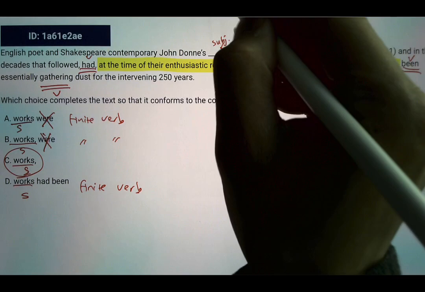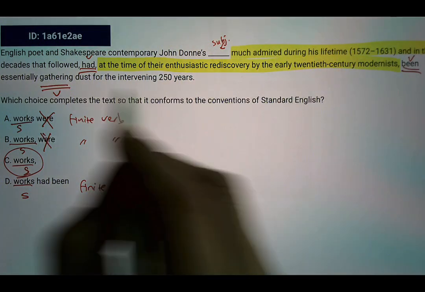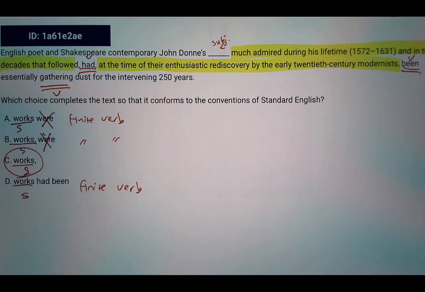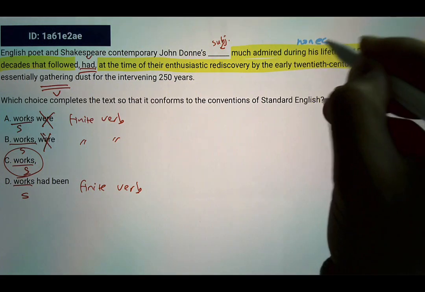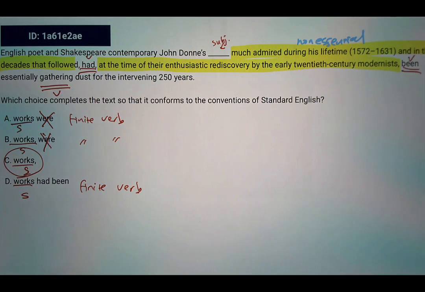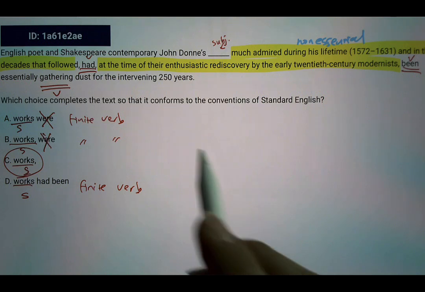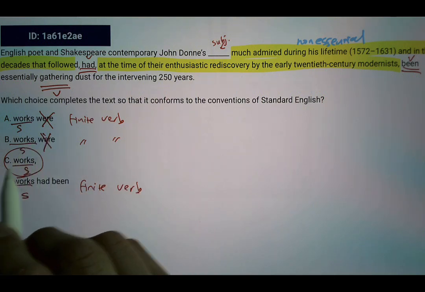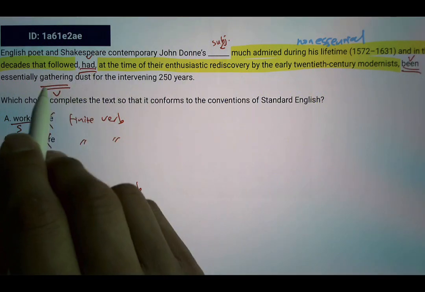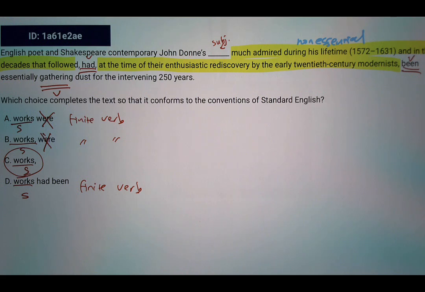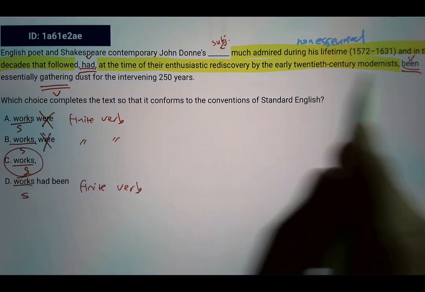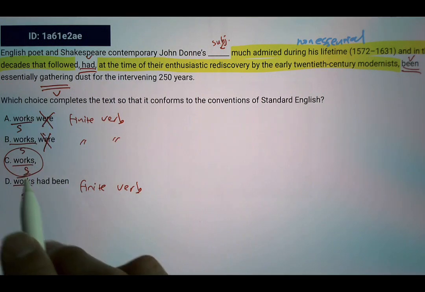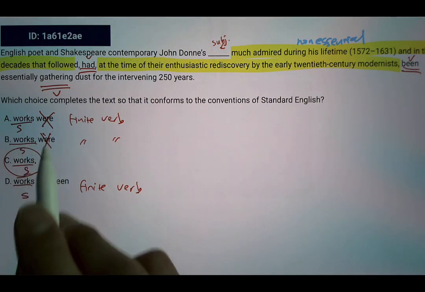Okay. So I'm going to also highlight this part as non-essential. Okay, all the highlights are non-essential. If you just look at the bare bones sentence now, you can say works had been gathering dust. Okay, so if you take all that non-essential part out, you know the subject has to be here, and since we already have verbs, you should not have redundant verbs like in choice A, B, and D.